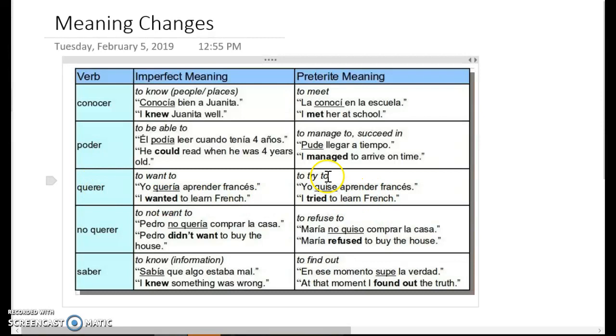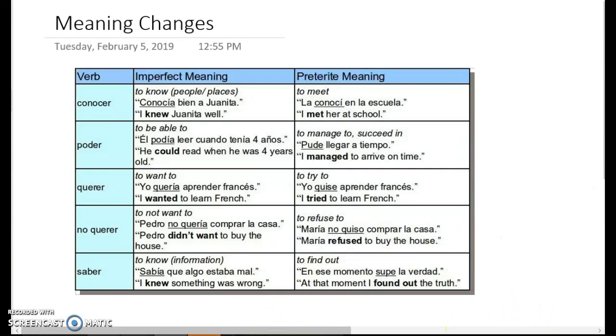Querer randomly changes meaning to try to, meaning you tried to do something. And then no querer means that you refused to do something. So they're usually followed by an infinitive, as you can see, yo quise aprender and no quiso comprar, so they're followed by infinitives. And then saber means to know, and if you think about knowing something one time more instantly, it would be like to find out. So those are the 5 words that you just have to be careful with their meaning changes in the preterite because they'll most likely be used in the imperfect if they mean what they're supposed to mean.